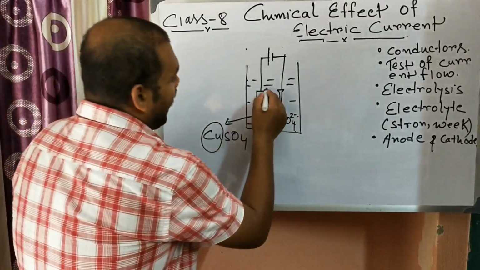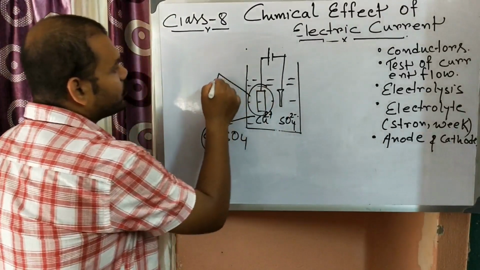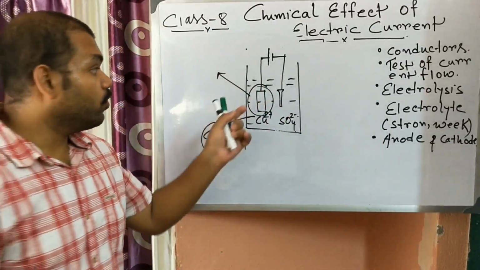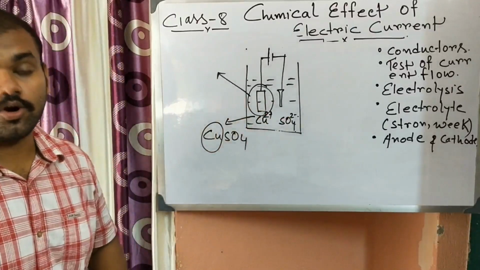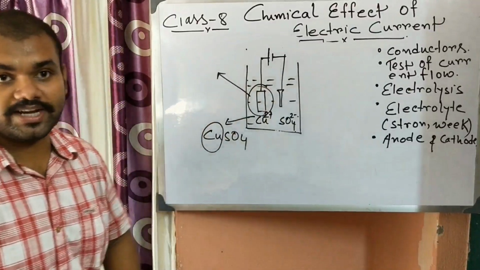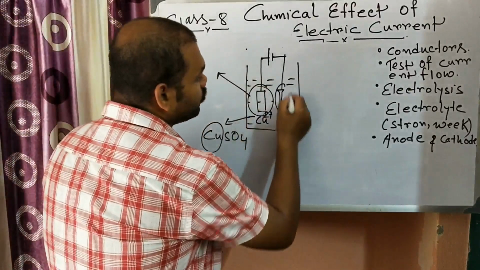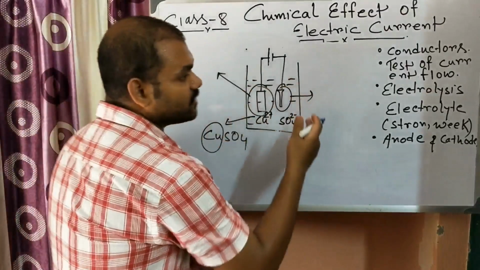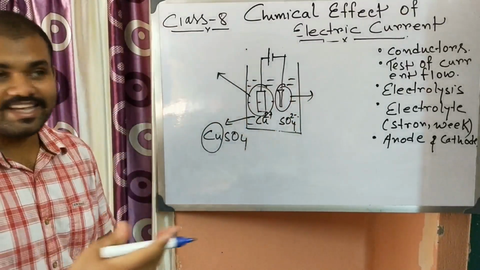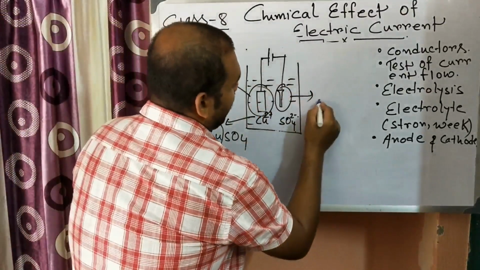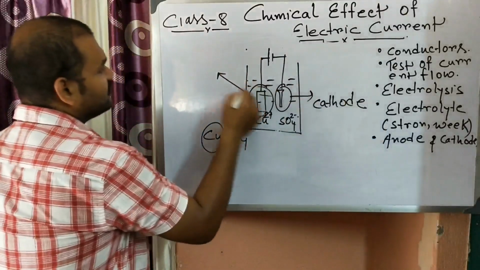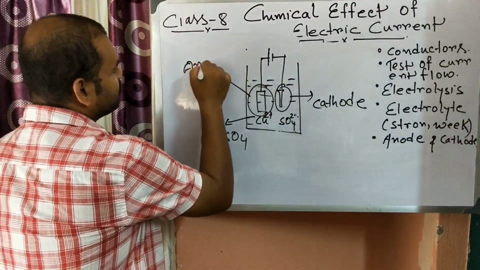At the anode, we need to put the substance with which we want to do the electroplating, and the substance on which we want the plating is the cathode.